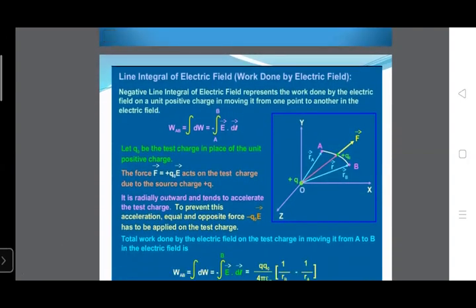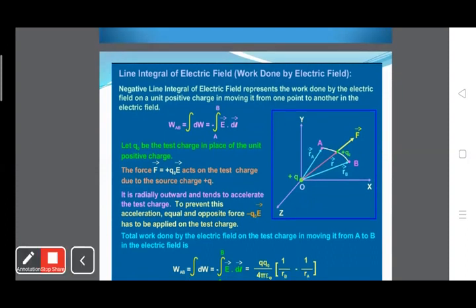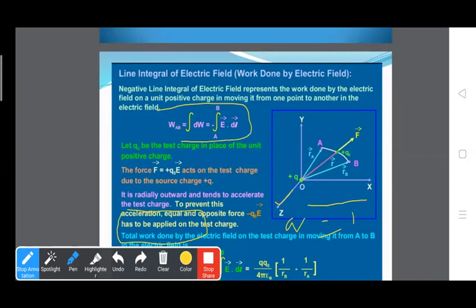In the first slide, we have discussed the line integral of the electric field. In this slide, we found that the work done in moving a charge from one point to another point is given by the line integral from A to B of E into dl. Okay? From the figure, here charge Q naught is placed at point A. So this charge is taken from A to B. In bringing this charge from A to B, some work has to be done, and this work is the integration from A to B of E into dl.